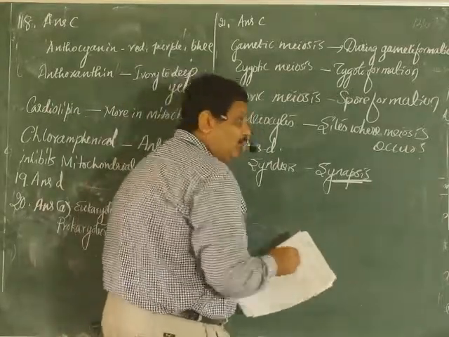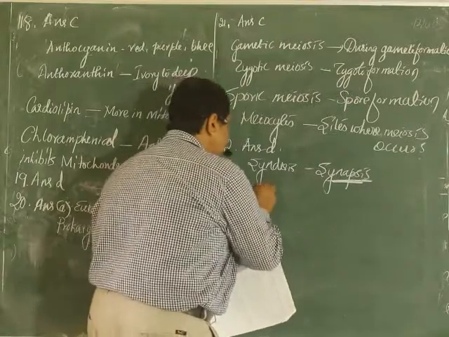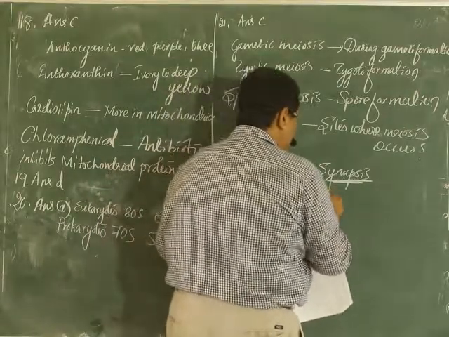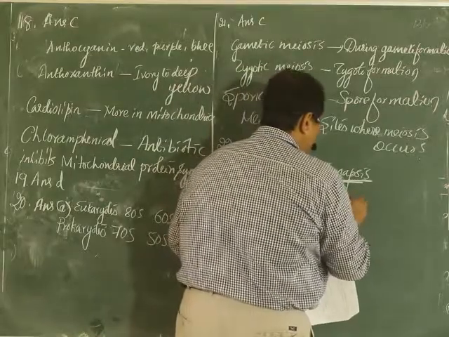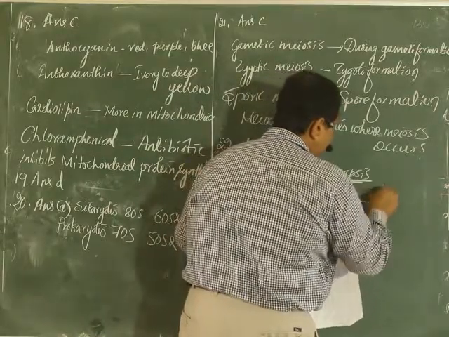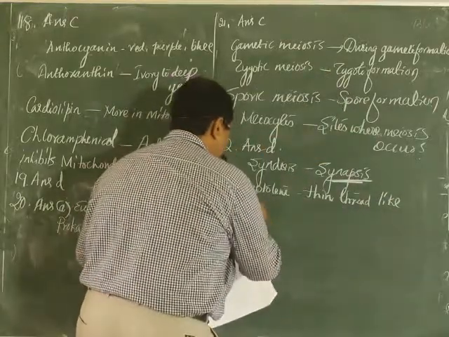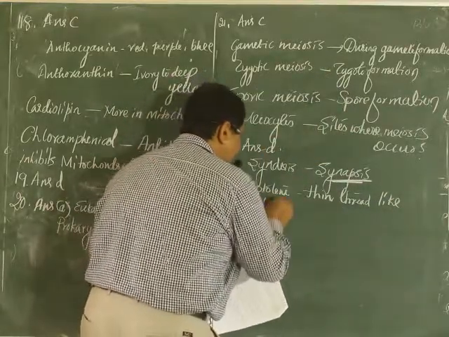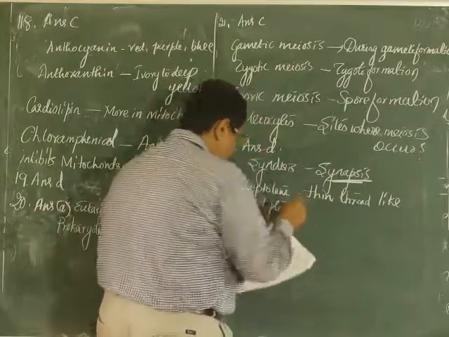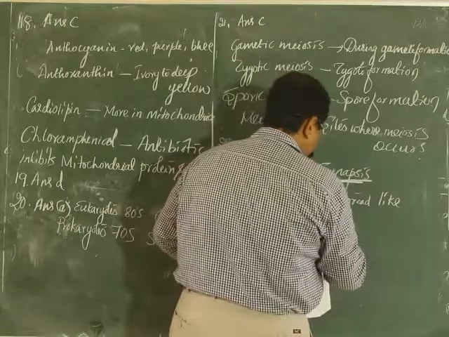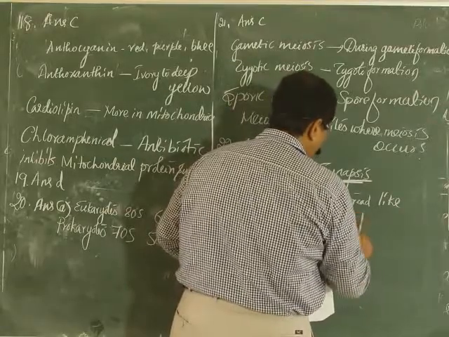Leptotene is called leptotene because leptotene means thin thread-like. Pachytene is synapsis formation.